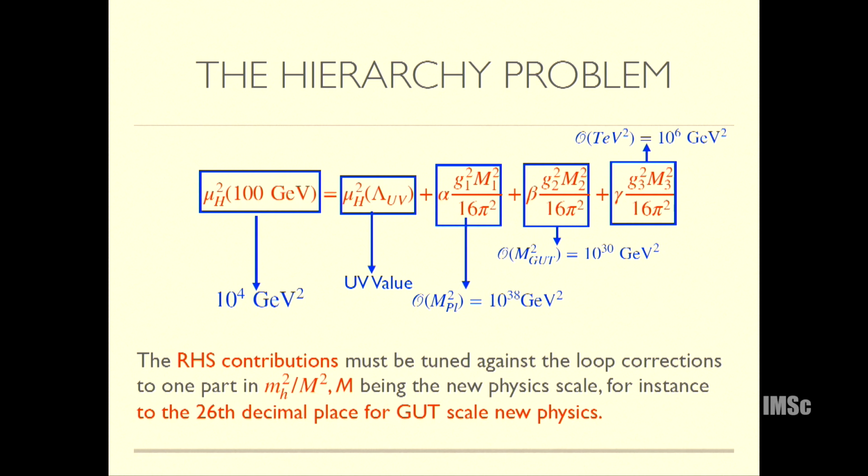Only a very small region of the UV parameter space will be consistent with a light Higgs. Of course, you might solve the hierarchy problem up to a certain scale, say above 10 TeV, but even then this 1 TeV squared number is starting to get big. That is in short what the hierarchy problem is when you're trying to write the Higgs mass in terms of some UV parameters.